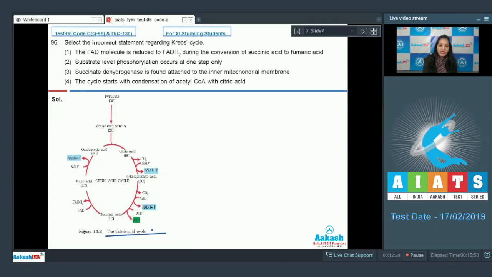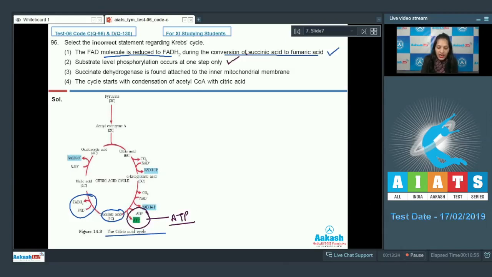Here it is shown the Krebs cycle or the citric acid cycle. Now see the statements one by one. That the FAD molecule is reduced to FADH2 during the conversion of succinic acid to the fumaric acid. It is true that FADH2 is produced during this conversion. So this is true. Second, substrate level phosphorylation occurs at one step only. It is also correct that substrate level phosphorylation means direct ATP formation takes place at a single step, and that step is shown over here. Here, direct ATP production takes place. So this is also correct.